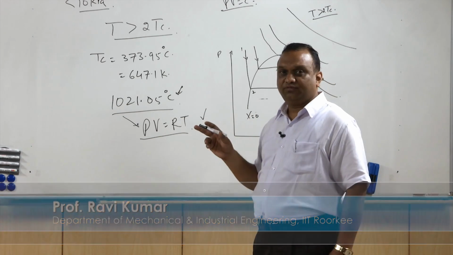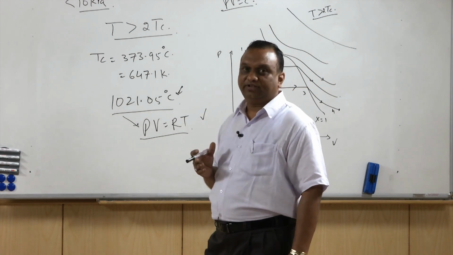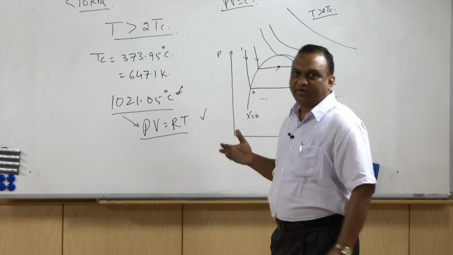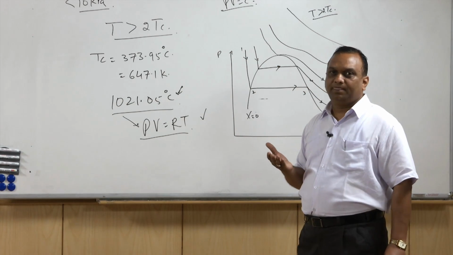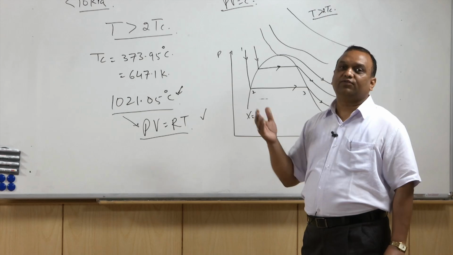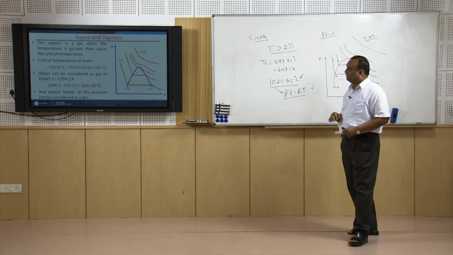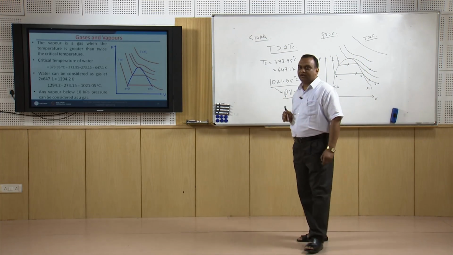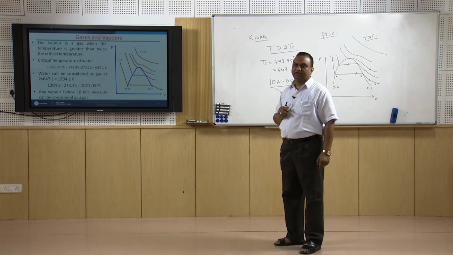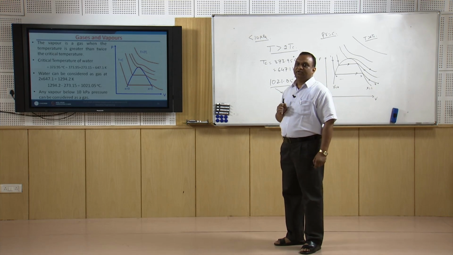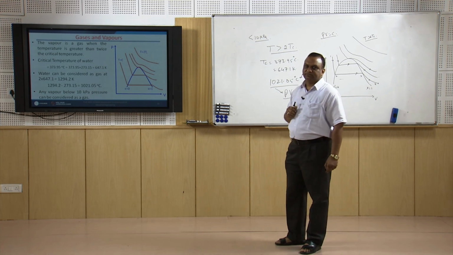However, in the case of steam power plants, when the steam is at a pressure of 40 bar or 50 bar, it is not considered as a gas. That is why we need a steam table in order to find the properties of the steam. So, that is the end of this lecture on review of thermodynamics. In the next class, we will take up the Rankine cycle. Thank you.